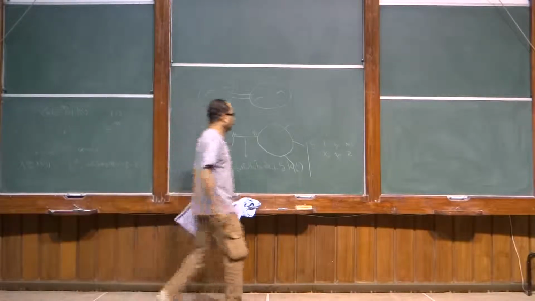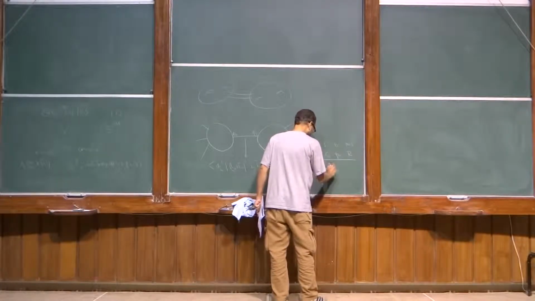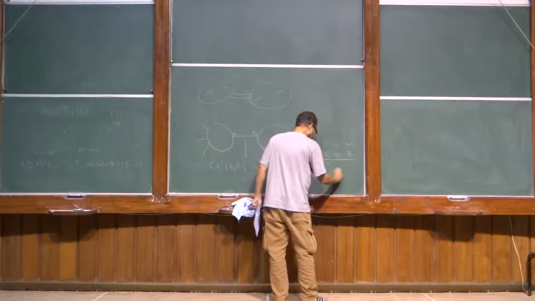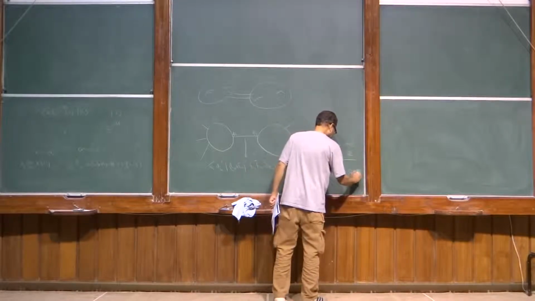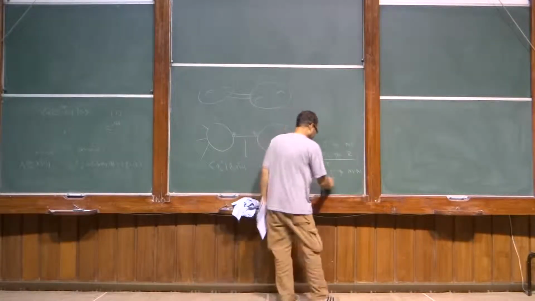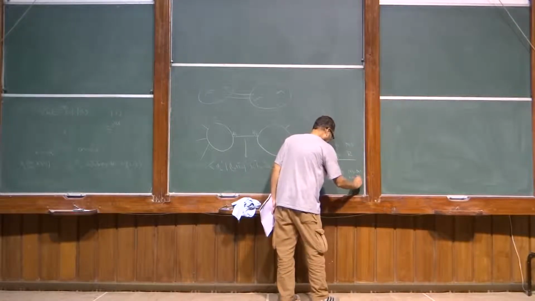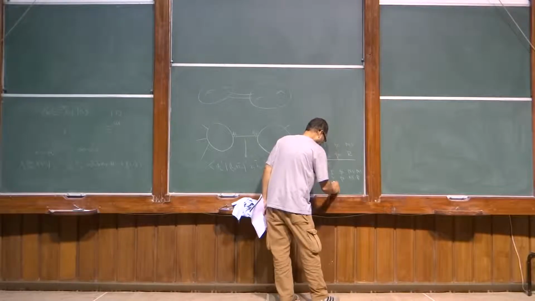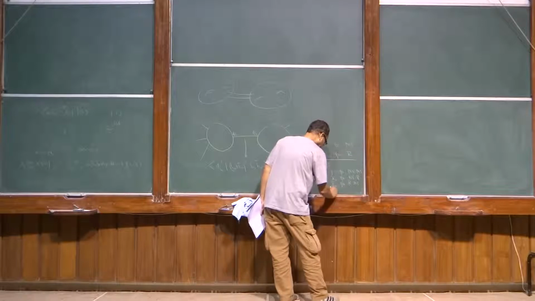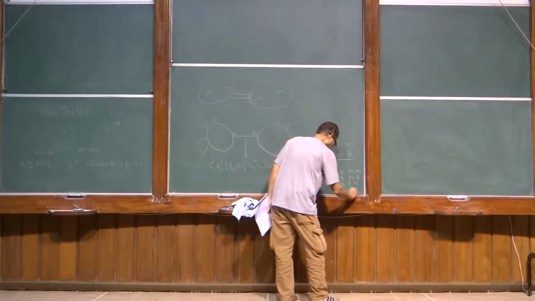And if you have type 2, G will be identity for NS when you have NS sector on the left and NS on the right. This will be chi0 for NSR, it will be chi0 bar for RNS, and chi0 bar for Ramond.